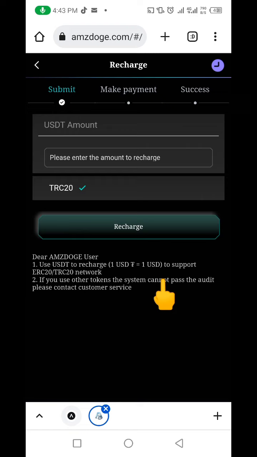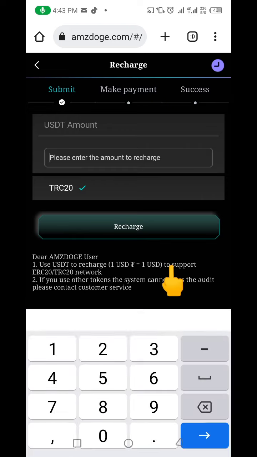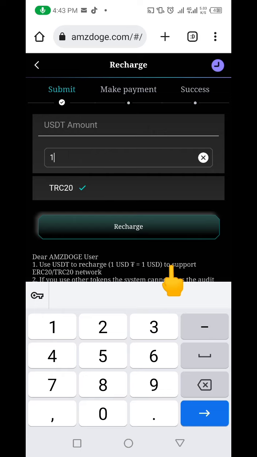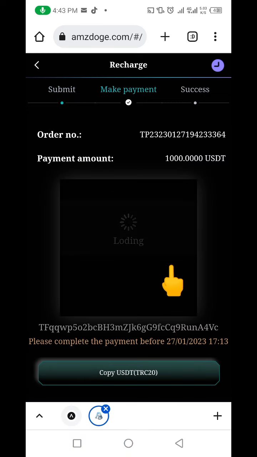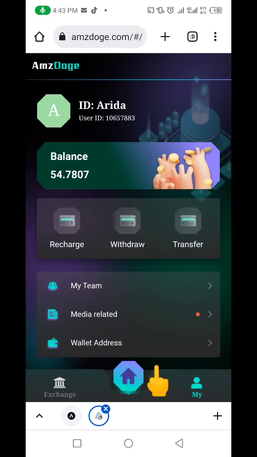You click on this recharge, it's going to give you the address. You're going to put the amount you want to come in with here. Let's say you want to come in with 100 or 1000. You're going to click on recharge. Then it's going to give you the USDT wallet address. You can see the address here. You're going to copy the wallet address here. Then you go to either your Binance, Trust Wallet, MetaMask, wherever you're going to be sending the fund from, and send that exact amount into this wallet you just copied here, and in just some minutes your fund is going to appear here.